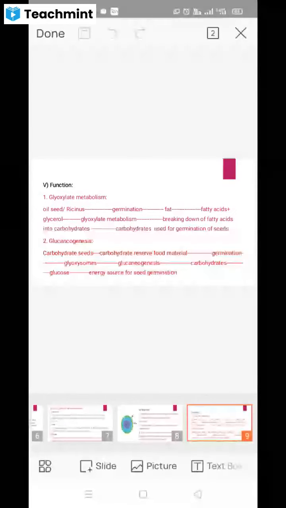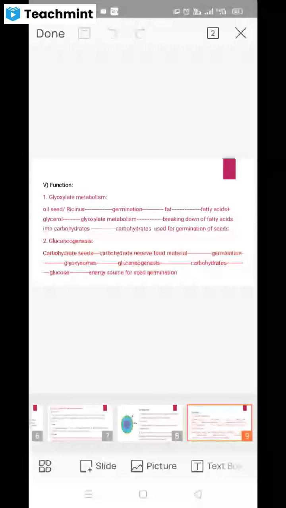In the seed germination of Ricinus plants, the fat is broken down into fatty acids and glycerol, due to glyoxylate metabolism.